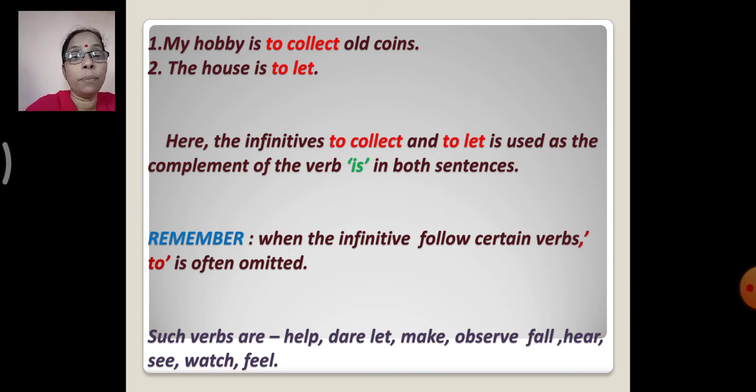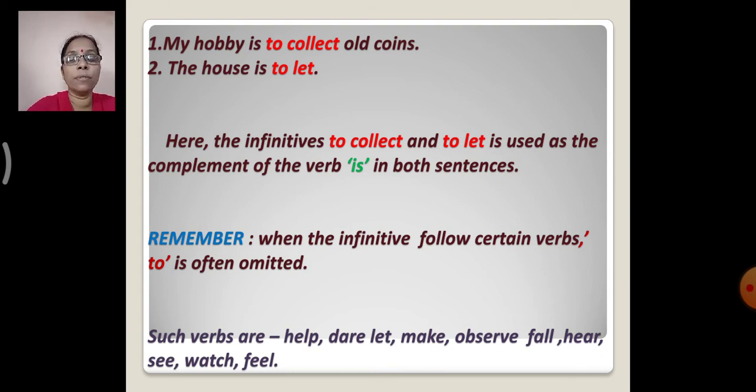Now, there are certain points to remember, children. When the infinitive follows certain verbs, to is often omitted. So, when an infinitive follows certain verbs, then you can see that to is omitted. Now, which verbs are they? So, here you see. Such verbs are help, dare, let, make, observe, fall, hear, see, watch, feel.